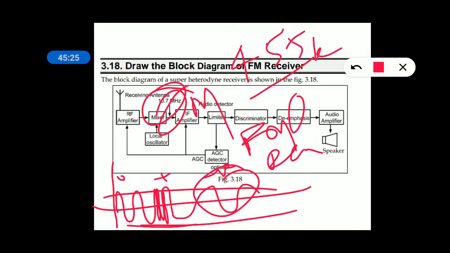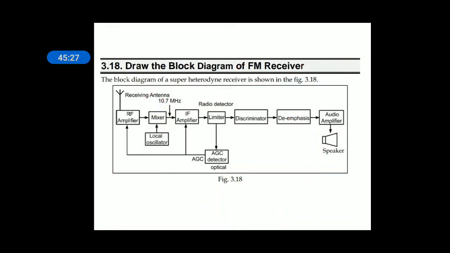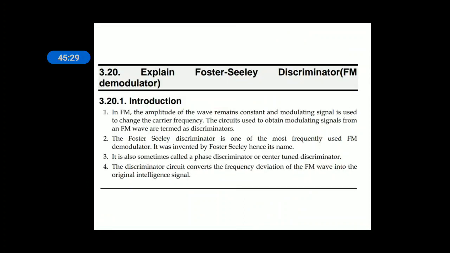Okay, so with this I will stop. We'll see only the discriminator, the Foster-Seeley discriminator. Here in today's class we discussed AM demodulation, properties of radio receivers as well as the FM receiver.